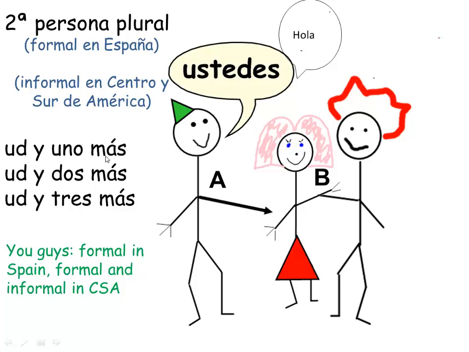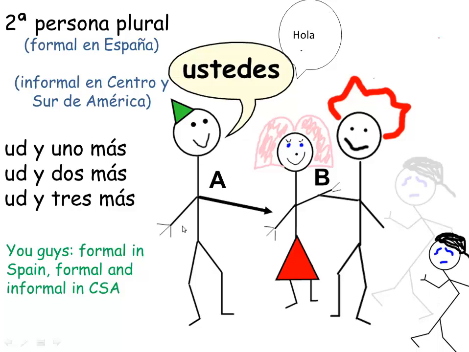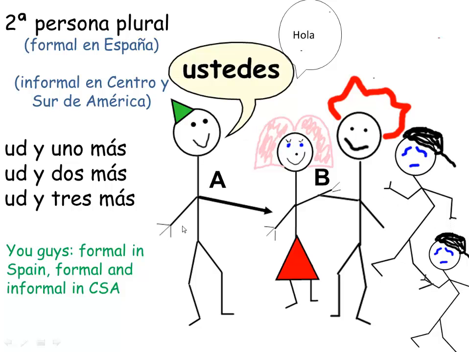So it would be usted and one other person, or usted and two other people, or usted and three other people. There's your group.